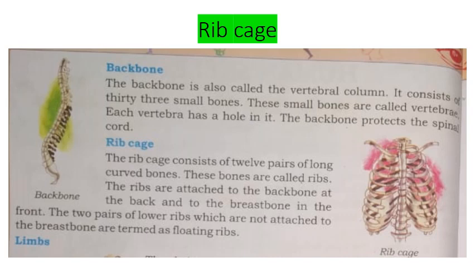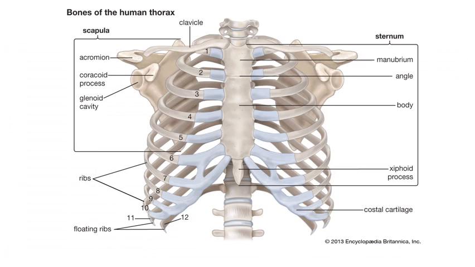You can say the rib cage is a wall of ribs that surrounds and also protects our heart and lungs. Now look closely. It is a very clear picture of our rib cage. We all know that the rib cage protects our heart and lungs.